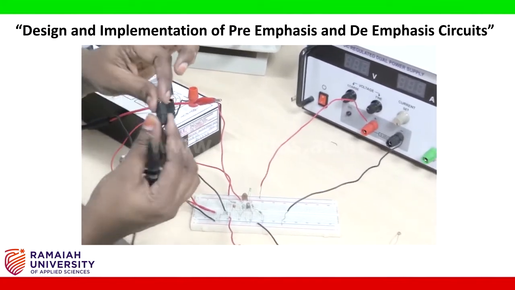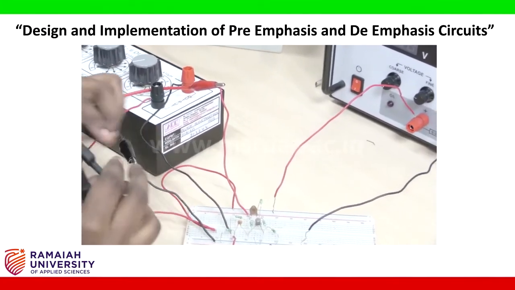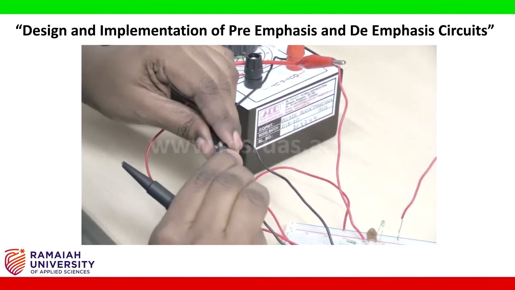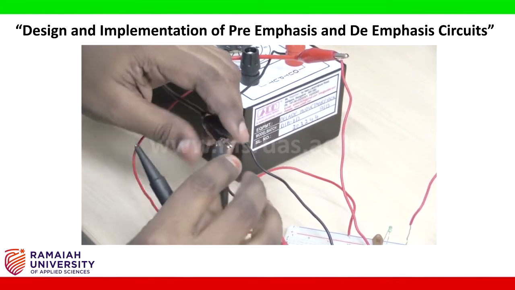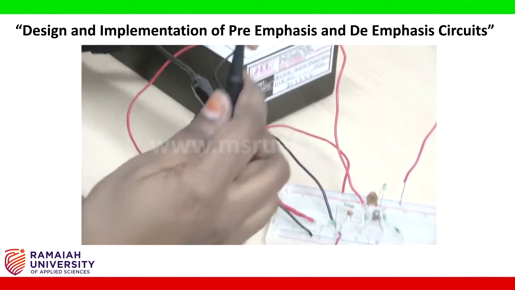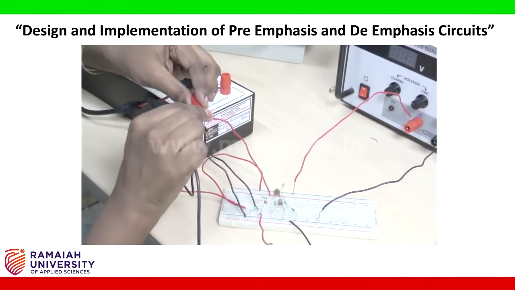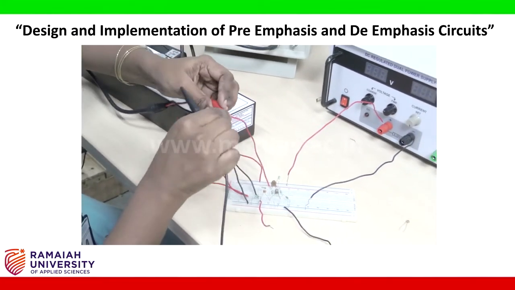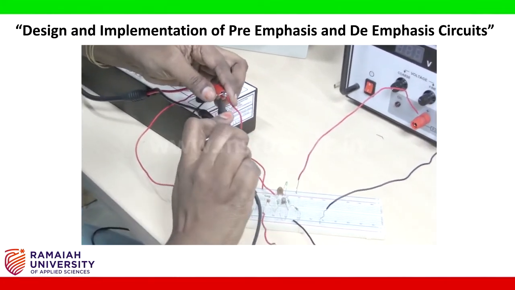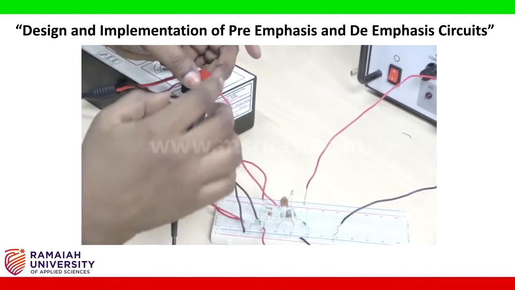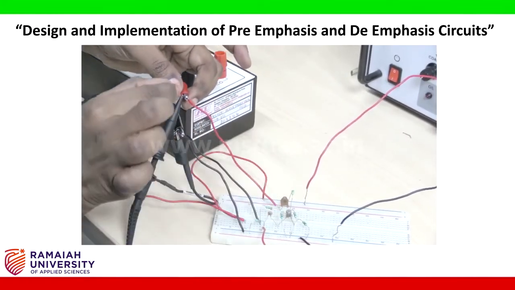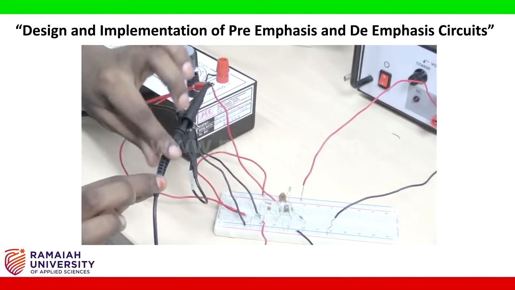So put this wire to the ground. And this one to the signal wire. So this is providing input and we are also checking the input in the CRO.